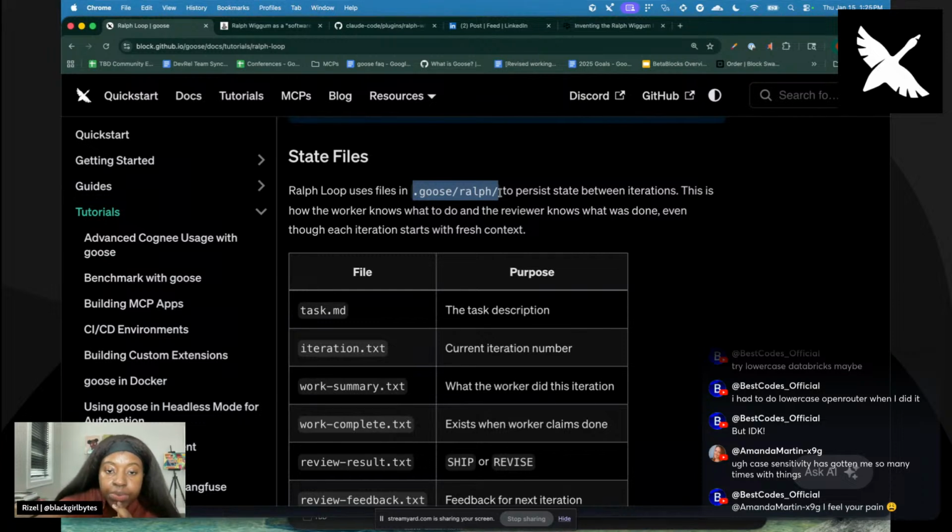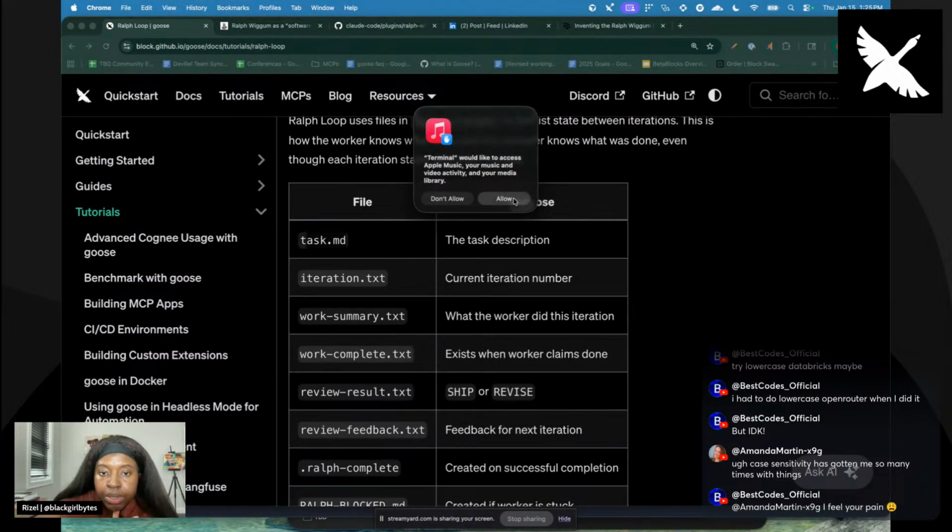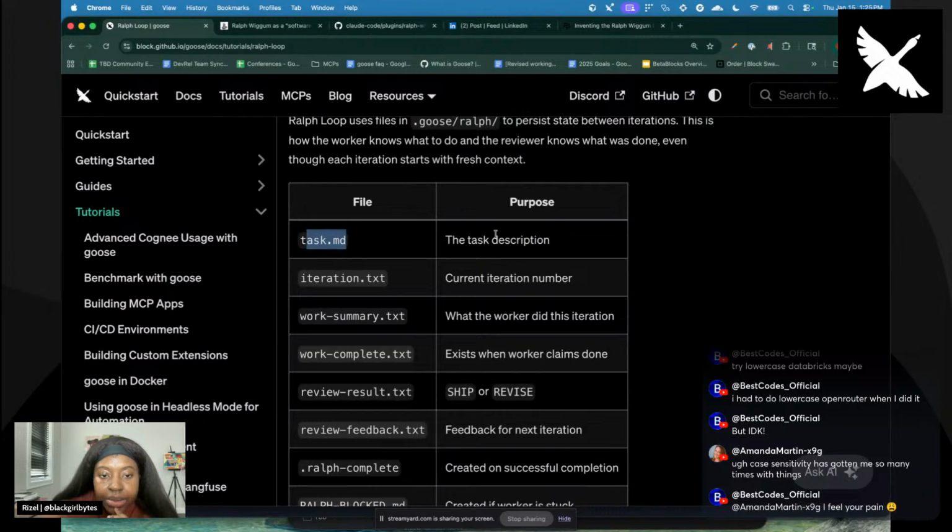So we can actually see, we can open these up, but it's going to put these different, sure, I don't know why you need access to my music or my photo library. Okay, I'm just going to keep pressing allow.